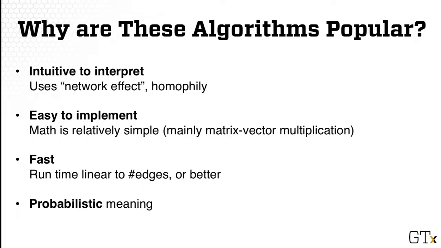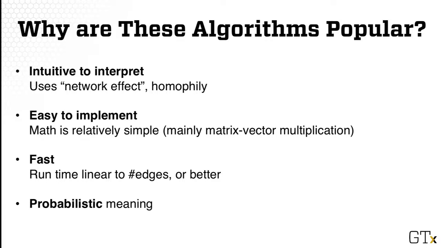All these algorithms are really popular because they tend to be very intuitive to interpret. They use the network effect and homophily. They are also very easy to implement, and the math is relatively simple. For example, for PageRank, it's only one formula.